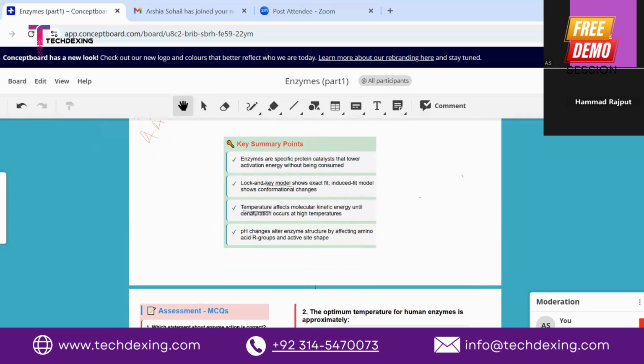So here are the key summary points that we have discussed today. Number one is that enzymes are specific protein catalysts that only lower the activation energy. We have discussed the lock and key model and the induced fit model, and how temperature and pH affect the enzyme structure. So up till now, everything is clear? Should we move towards the assessment?